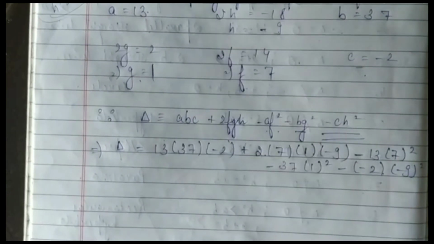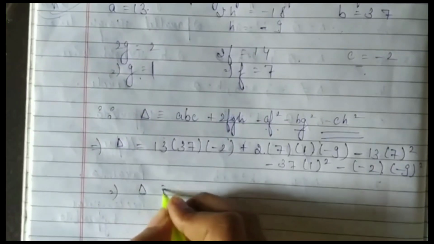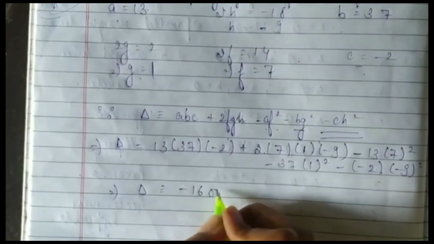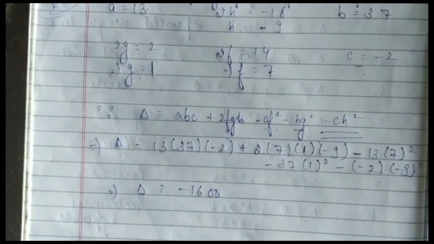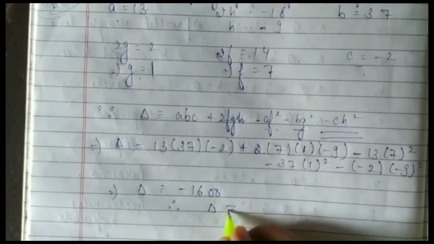Now we will solve these. On solving, I am writing directly, we get minus 1600,